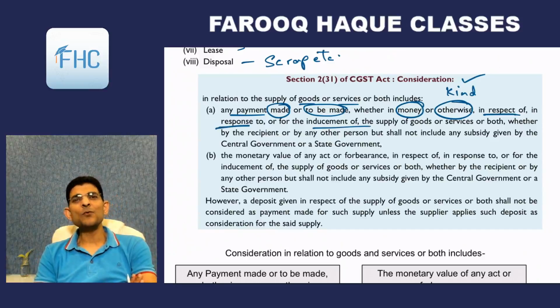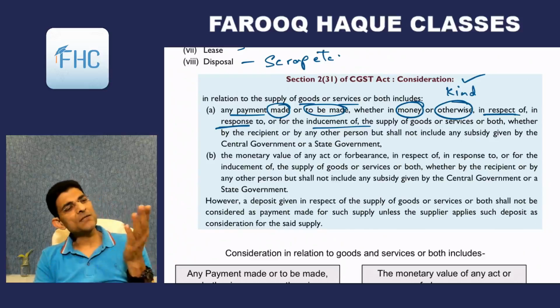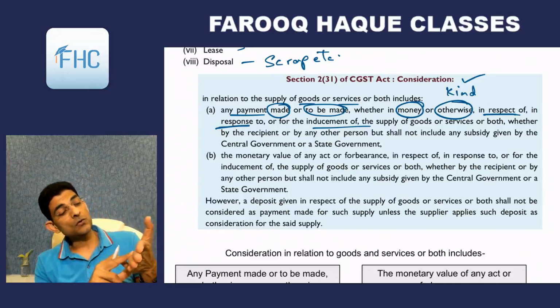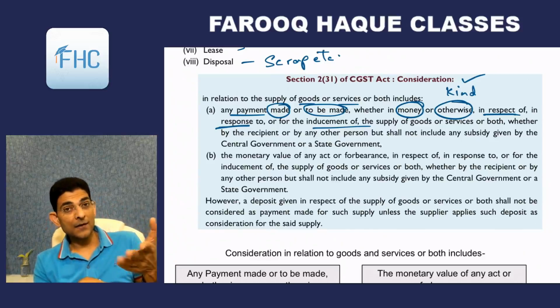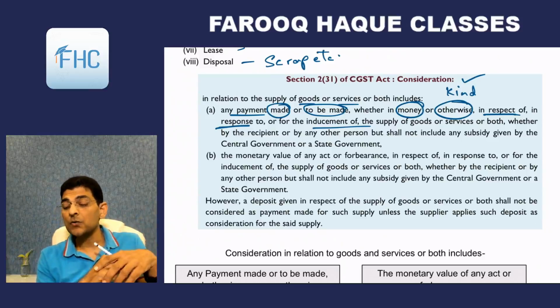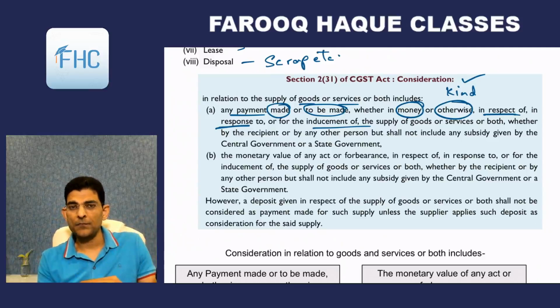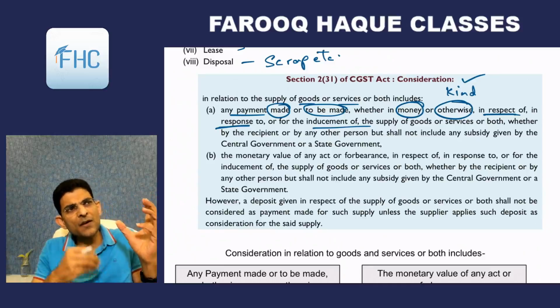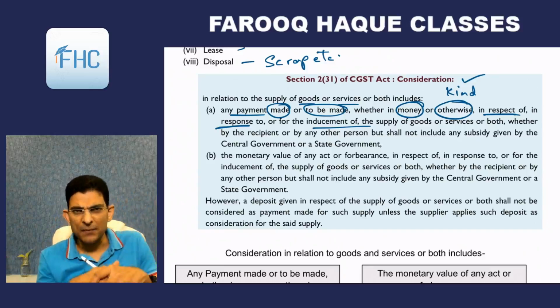In respect of means when you go to a shop, you select some goods, you see the price, you see the tag on that goods. You select a good t-shirt and you see the price there, that the price is 999. Then you take out 1000 rupees on the counter and pay for the t-shirt. So that is in respect of. Means you are paying in respect of the goods that you have taken. Okay, so you have bought the goods and in respect of them you are making the payment.